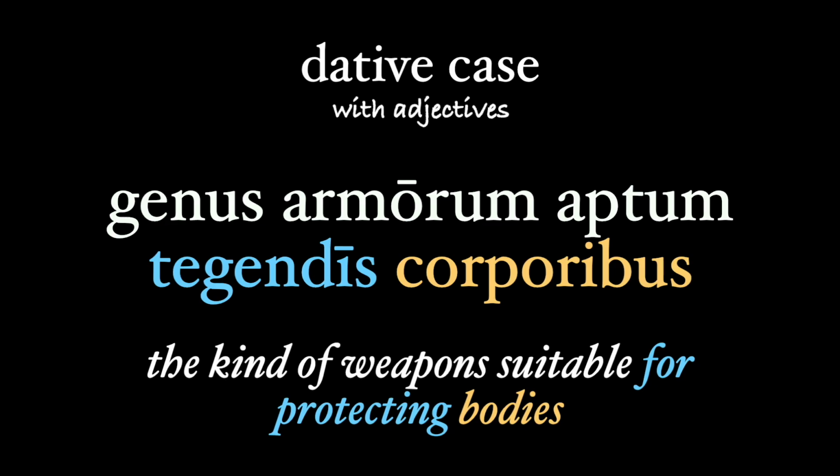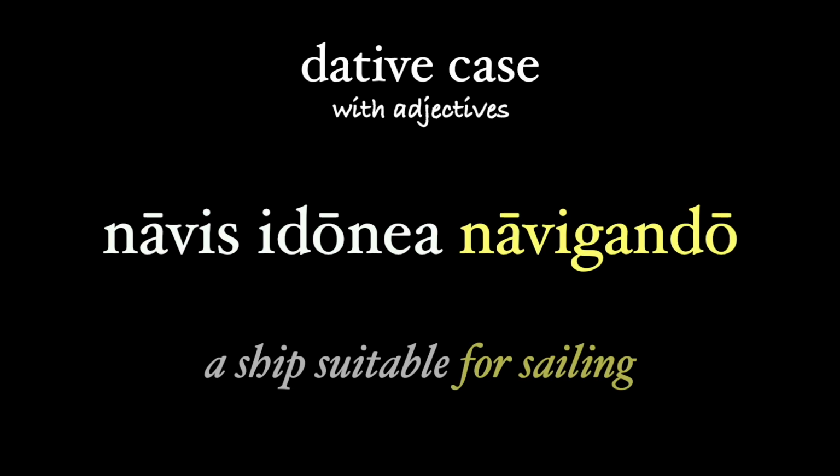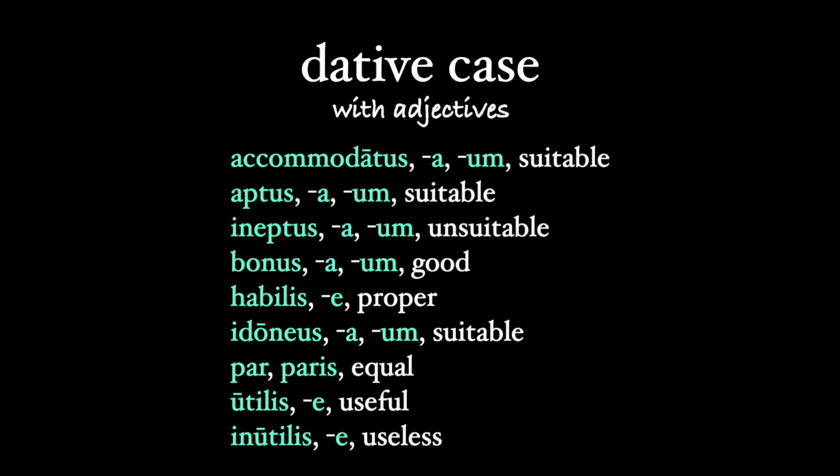Our gerundive is tegendis, modifying corporibus. Or perhaps we might have a ship suitable for sailing, navis idonea navigando. Our gerund is navigando. Notice that it's a noun here, not modifying anything, for sailing. Here's a list of the adjectives that we commonly see with gerunds and gerundives.